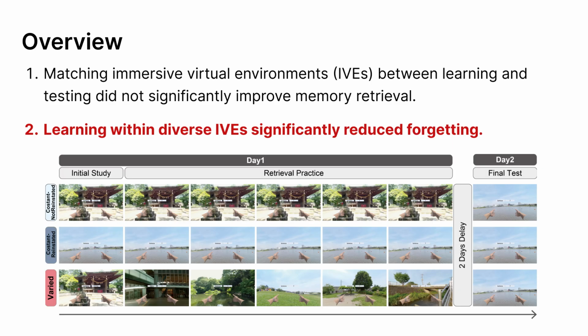In this study, we investigated the effects of changing immersive virtual environments on paired associate learning. We showed that matching virtual environments between learning and testing did not significantly improve memory retrieval. However, we found that learning within diverse virtual environments significantly reduced forgetting compared to learning in a constant virtual environment.